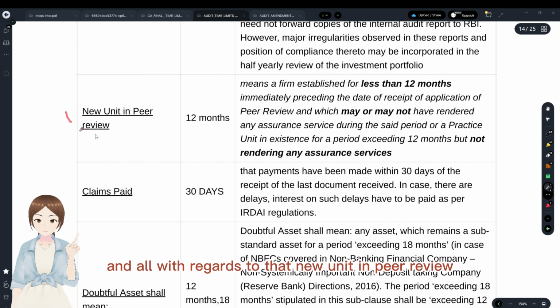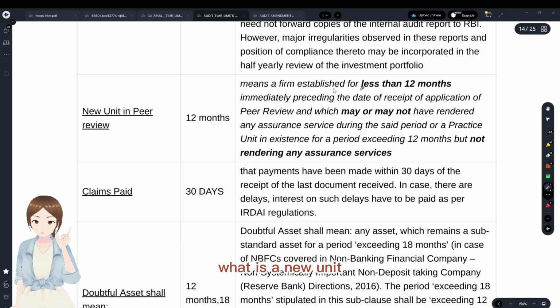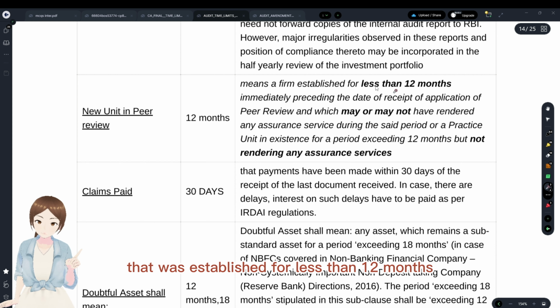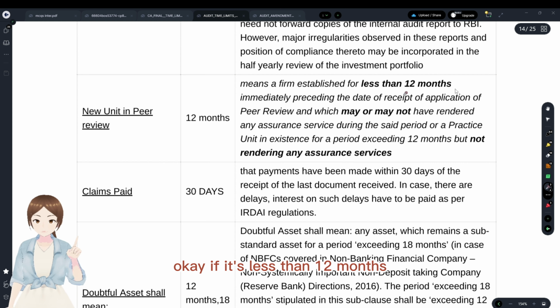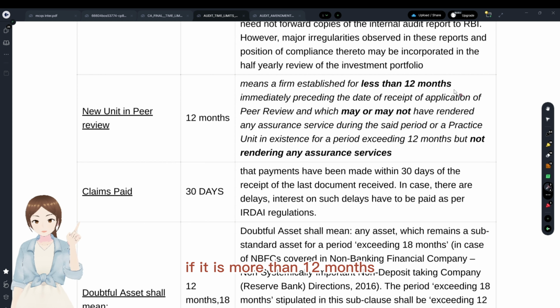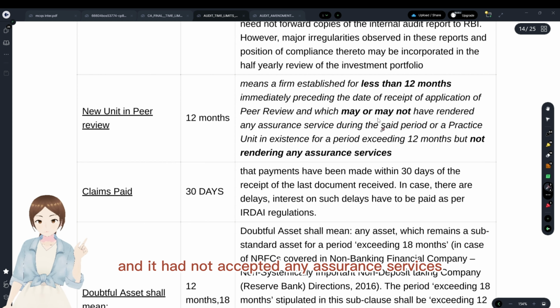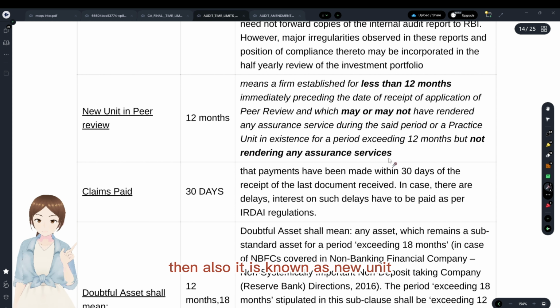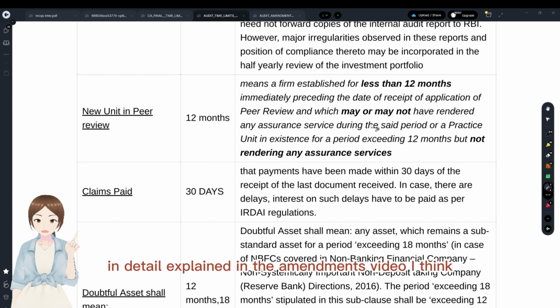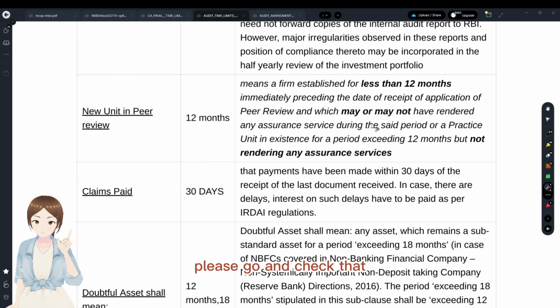New unit in peer review. What is a new unit under the peer review chapter is an audit firm that was established for less than 12 months. If it's less than 12 months, it's a new unit, no doubt in it. If it is more than 12 months and it had not accepted any assurance services, then also it is known as a new unit. You see the definition here, read it. It is mostly explained in detail in the amendments video, I think. Please go and check that.